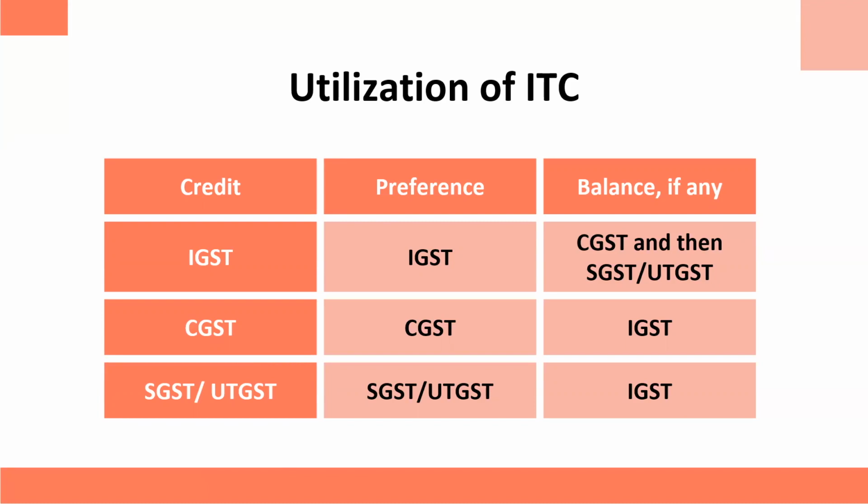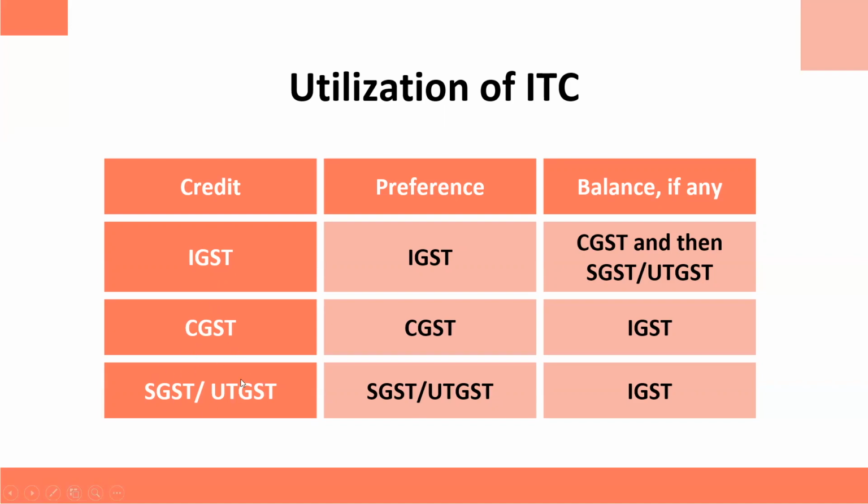Now, if we have any credit of IGST, when I say credit, it means input tax. You purchase a certain item and you have paid taxes on it. Now you have to get those taxes reduced from the output tax, right? So here credit means input tax. You purchased something interstate and you paid IGST, you paid CGST, and you paid SGST.